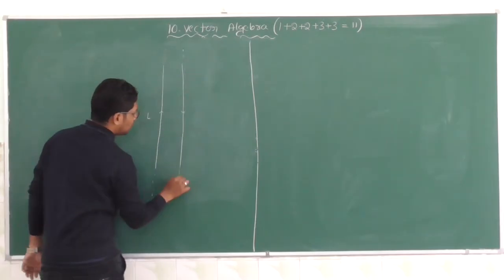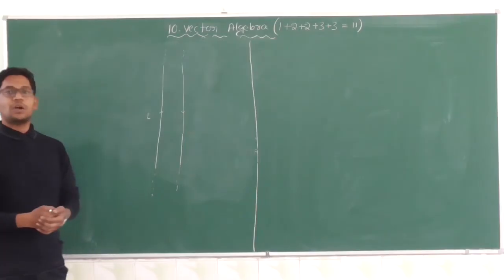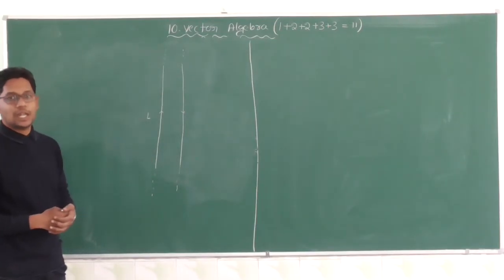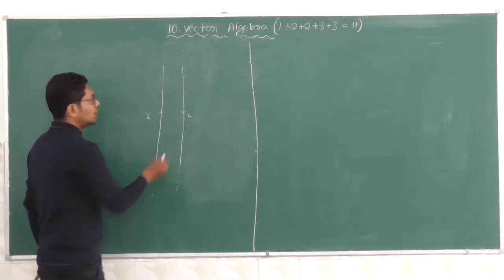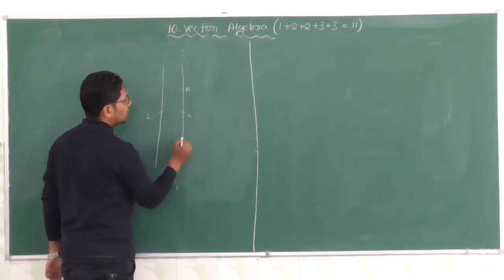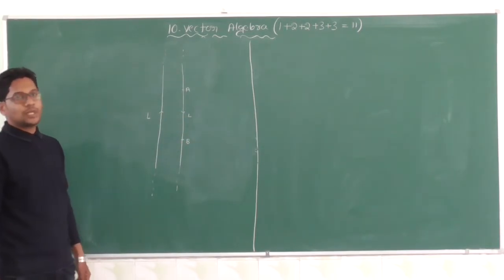Now this line is called a directed line. Now, I will restrict this line by giving a line segment AB.